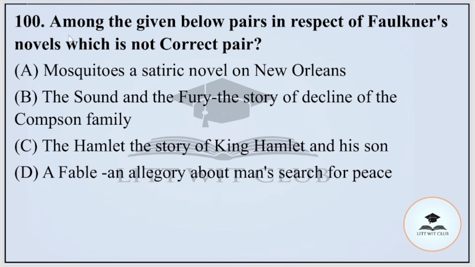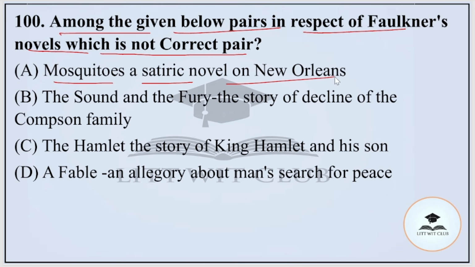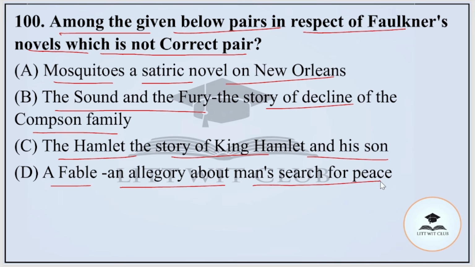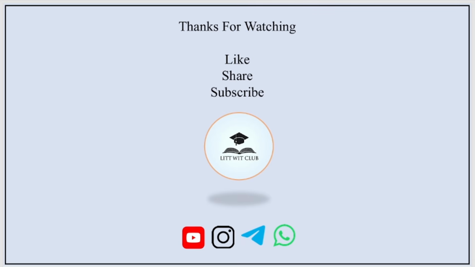Question number 100, the last question of the video. Among the pairs given below in respect of Faulkner's novels, which is not a correct pair? Okay. Option A, Mosquitoes, a satiric novel on New Orleans. B, The Sound and the Fury, the story of the decline of the Compson family. C, The Hamlet, the story of King Hamlet and his son. Or option D, A Fable, an allegory about man's search for peace. And the correct option is option number C, The Hamlet, the story of King Hamlet and his son is the wrong pair. With this, we end our video.